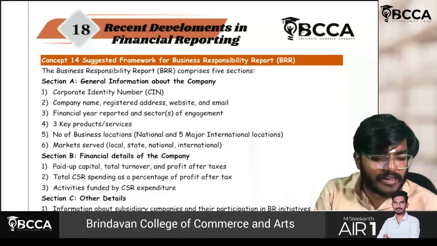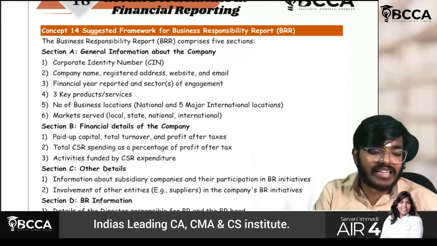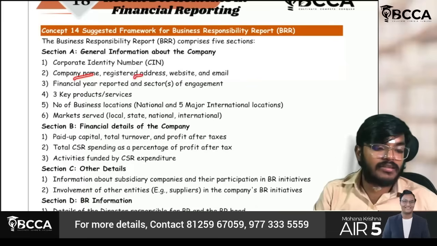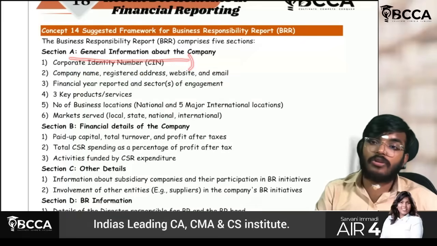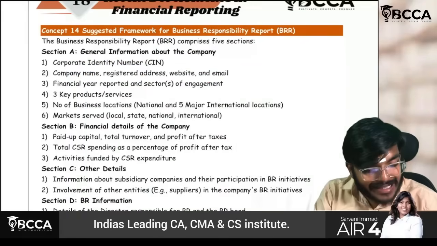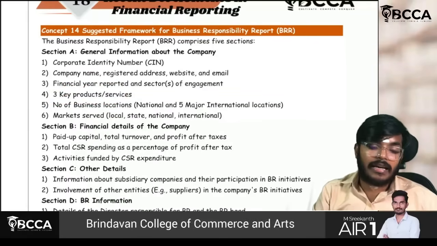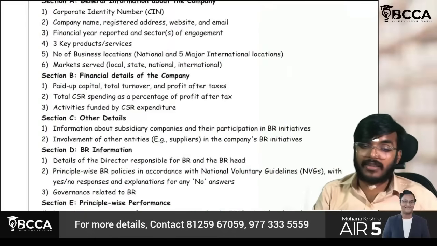It comprises 5 sections. Sir, the first one is general information about the company. The CIN, corporate identity number, company name, and registered address will be mentioned. Sir, what are the key products of the company? How many business locations are there, national and international, if any, and whatever markets are served, everything will be reported in section number 1, Section A.